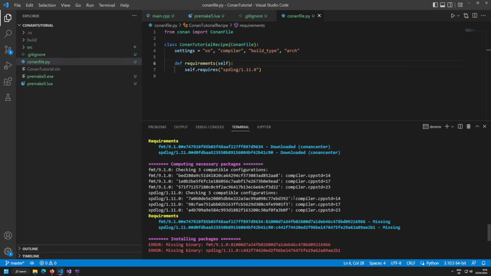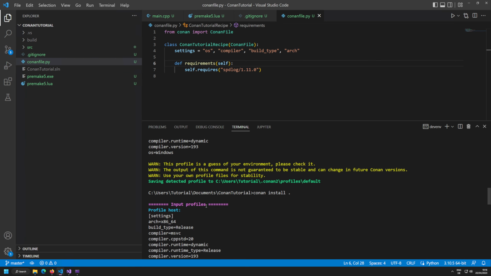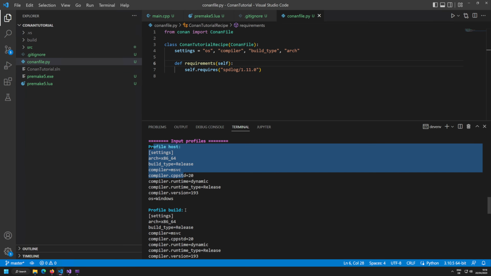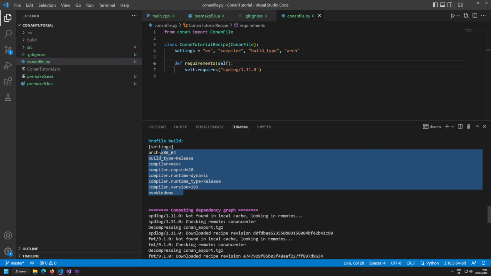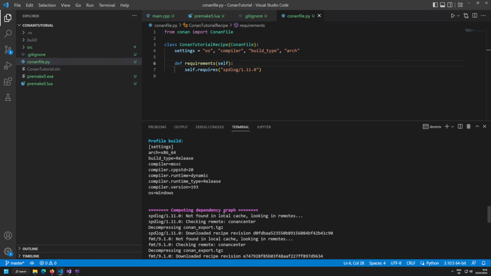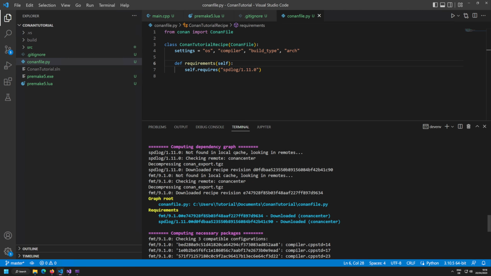However, it has done a few more things. If you consider the output that we got now, we get this host profile and build profile. The host profile is basically our system, and the build profile is the profile used for building our project. And down here, it is computing the dependency graph. You can see that the graph root is our conanfile.py, and the requirement is FMT. As I told you, spdlog is using FMT. So actually, if we are including spdlog, we are using FMT.